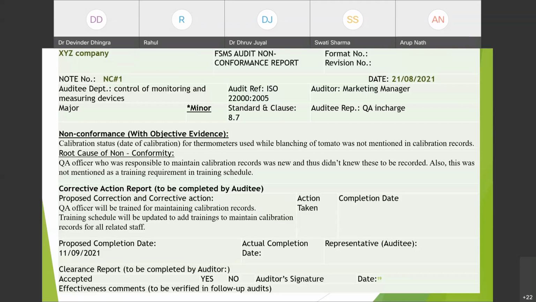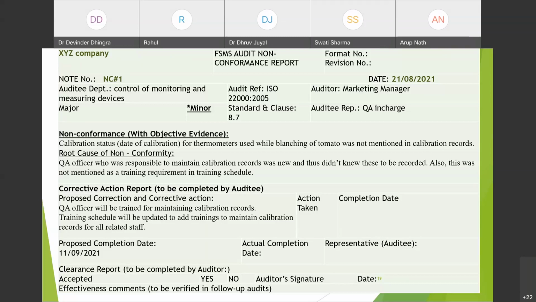So the auditor discussed with the audited department why it was not done, why it happens. The auditor was told that the QA officer who was responsible for maintaining calibration records was a new appointee, and thus didn't know this had to be recorded. He knew how to document and collect them, but he didn't know they had to be recorded. Also, this was not mentioned as a training requirement in the training schedule.